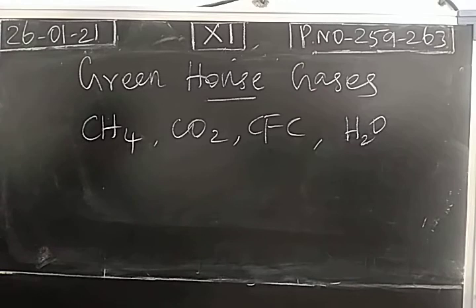This is called global warming. Okay. So sunlight reaches the earth's surface and the earth's surface radiates part of this energy back to the space as IR radiation. So this radiation from the earth's surface to the space is in terms of IR radiation. Due to these greenhouse gases, the radiation is disturbed. So due to these greenhouse gases, the temperature of the earth gradually increases. This is called global warming. Heating up of the earth's surface due to the greenhouse effect or greenhouse gases is called global warming.